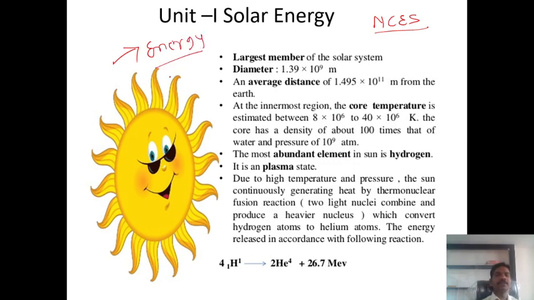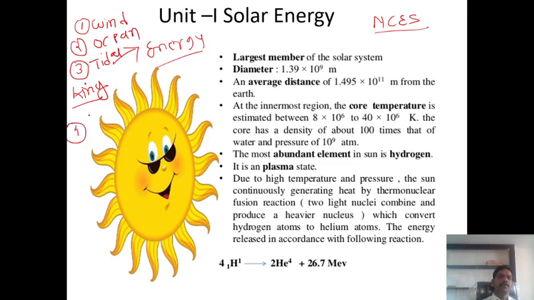Because the sun is the king of energy, all the non-conventional energies we know, the wind, then ocean, then tidal, then biogas, biofuels, different types of energy, all totally depend upon the sun. So the sun is in which category? The sun is the top category of all the energy.